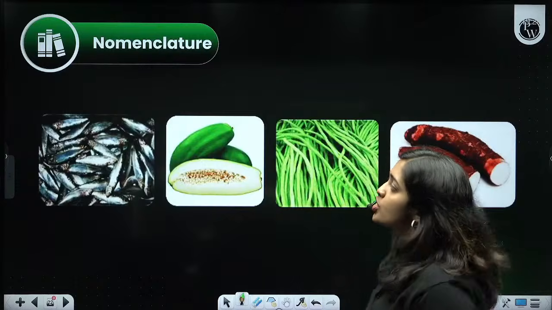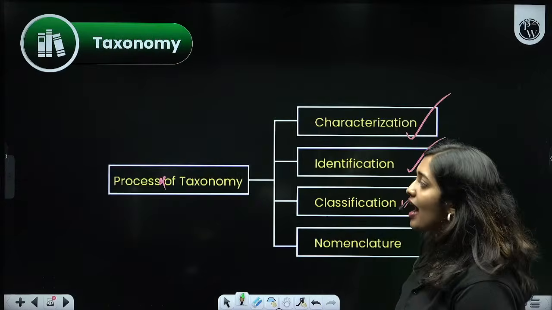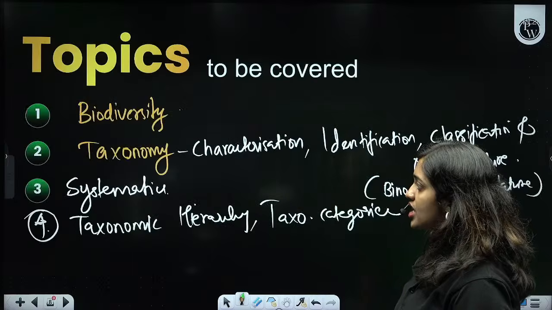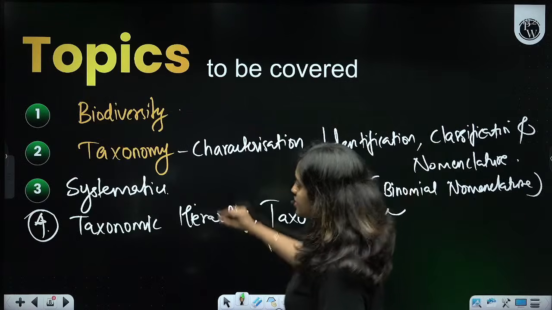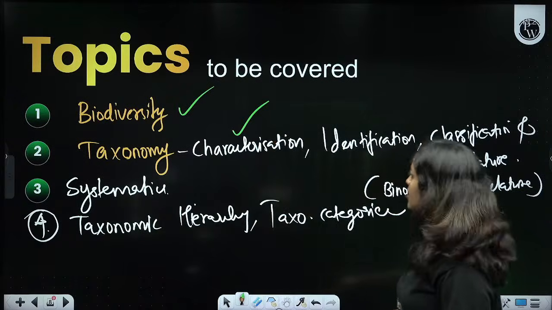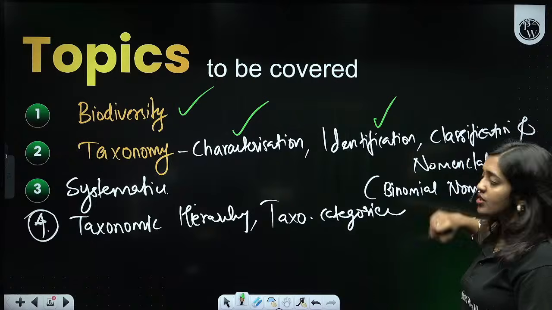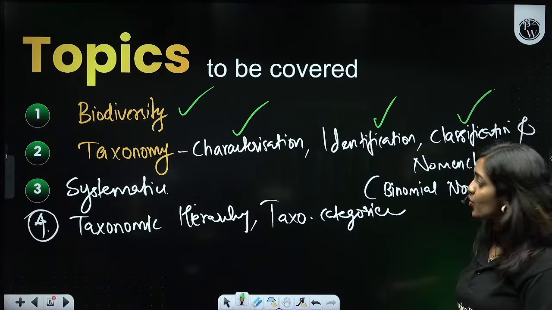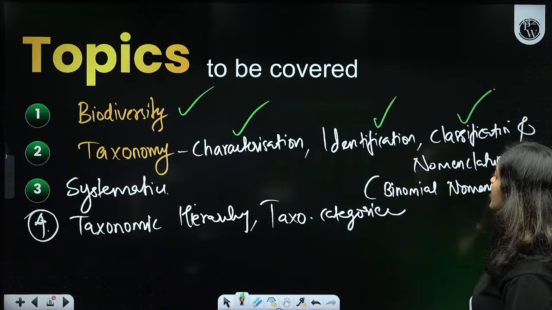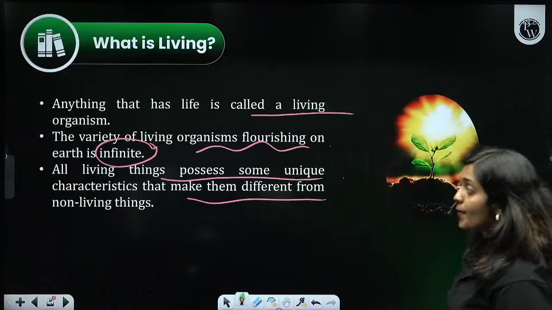Okay. So now what all things have we discussed? Just go to the starting of the chapter. We understood what is biodiversity, what is characterization, what is identification, what is classification. Only a few more topics are remaining. This is a very small chapter. So now we have to understand what is nomenclature.